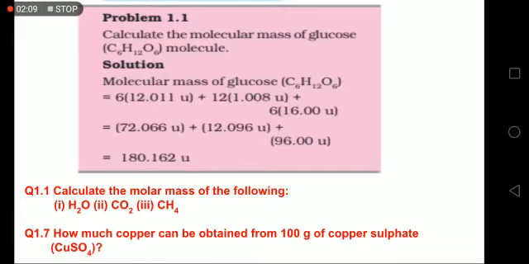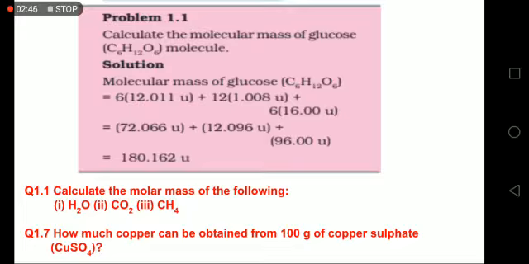Now this can be calculated now. This is solved example 1.1. Calculate the molecular mass of glucose molecule. So C6H12O6 is the molecular formula. So simply multiply 6 by the atomic mass of carbon, and there are 12 hydrogen atoms, so multiply 12 by the atomic mass of hydrogen, and there are 6 oxygens, so multiply 6 by 16. Then after multiplication you just add them and your answer would be 180.162 U. Simple question. Same way you can try these two questions from the exercise.